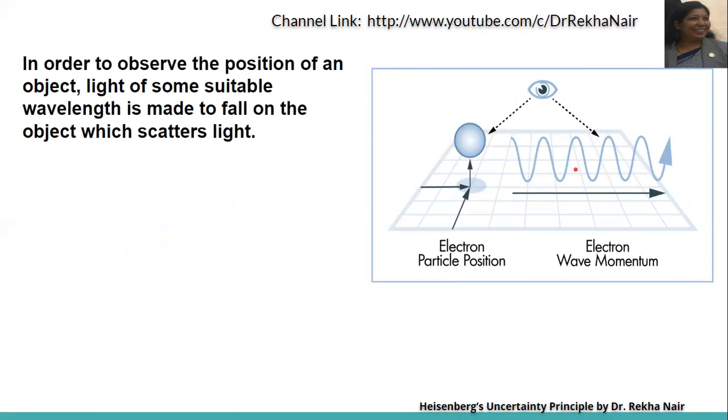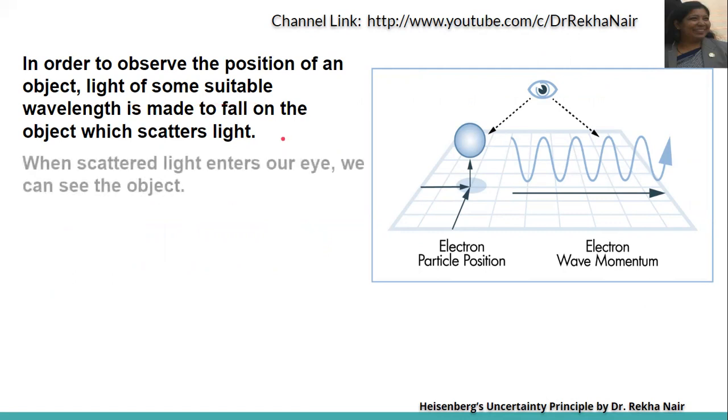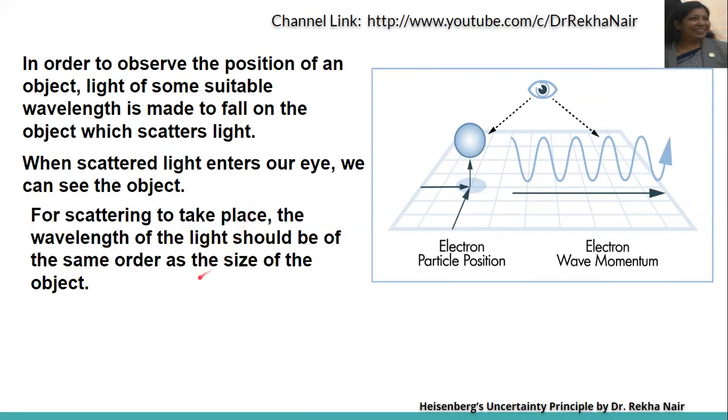In order to observe the position of an object, light of some suitable wavelength is made to fall on the object, which scatters the light. And if the scattered light enters our eye, we can see the object. For scattering to take place, the wavelength of the light should be of the same order as the size of the object. We are going to explain how this shows that it is impossible to measure the momentum and position simultaneously.